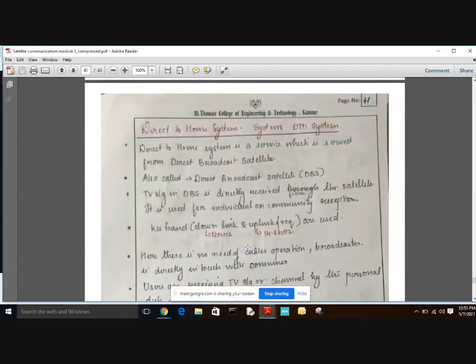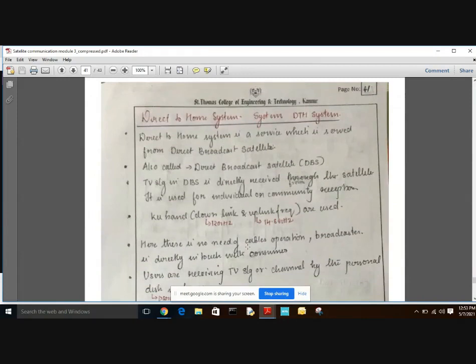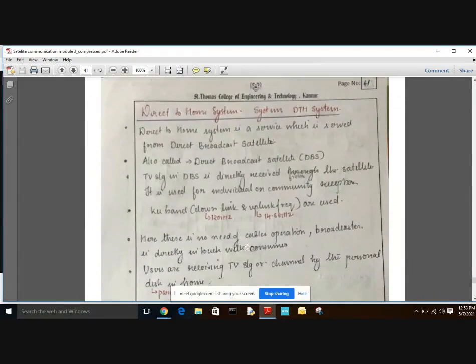Now we are going to the next application of satellites, that is the DTH, or Direct to Home satellite system. This Direct to Home system is a service served from DBS, that is Direct Broadcast Satellite. The TV signal in DBS is received directly from the satellite, and it is used for either individual or community reception.